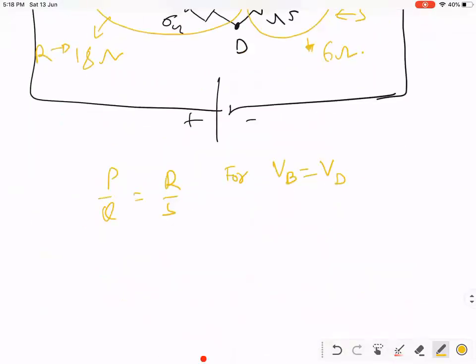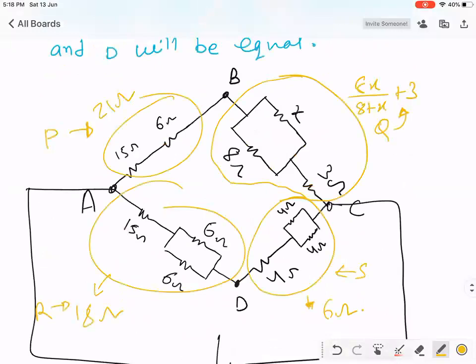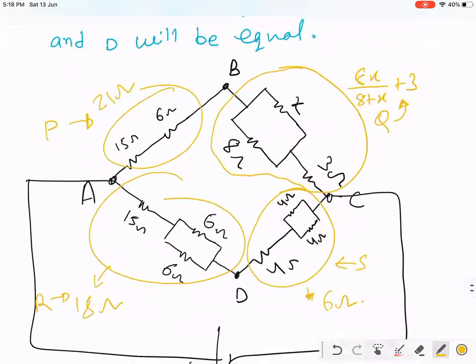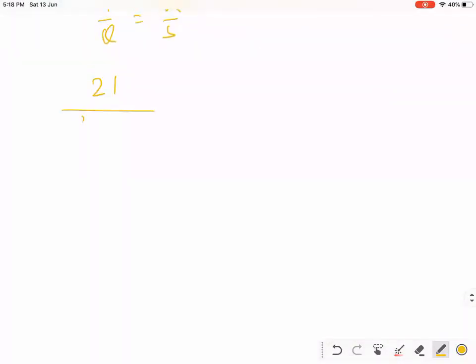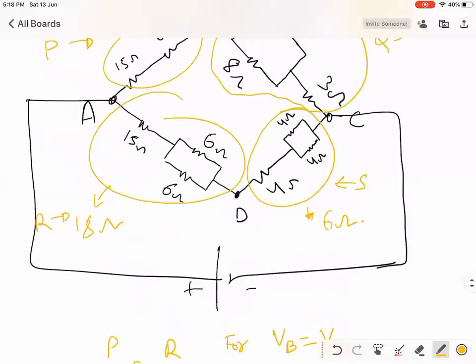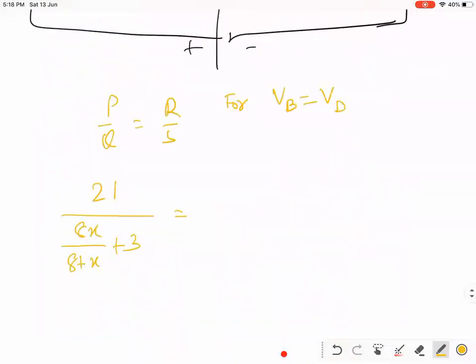P is 21 ohm. What is Q? 8x upon 8 plus x plus 3. This must be equal to 18 by 6, which is 3. So 7 is equal to 8x by 8 plus x plus 3.